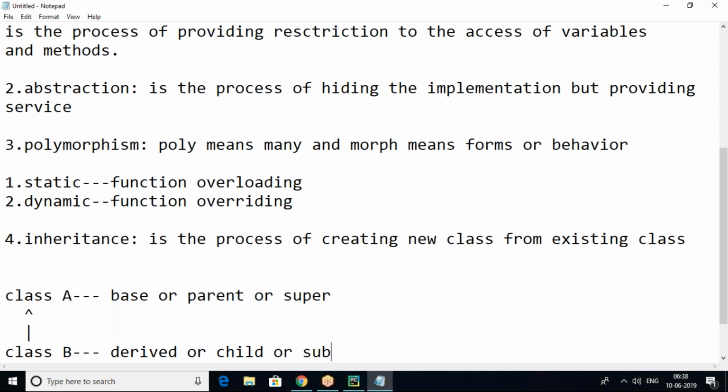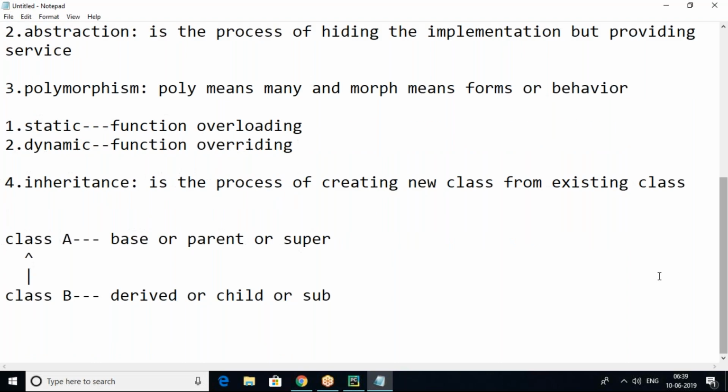The main advantage of inheritance is that we can extend the features with the derived class. Whatever implementation is there can be accessed in B. So the child class can access all features from the parent class. Application extension and code reusability are possible with inheritance. Whatever code we implemented in class A can be accessed directly in B.